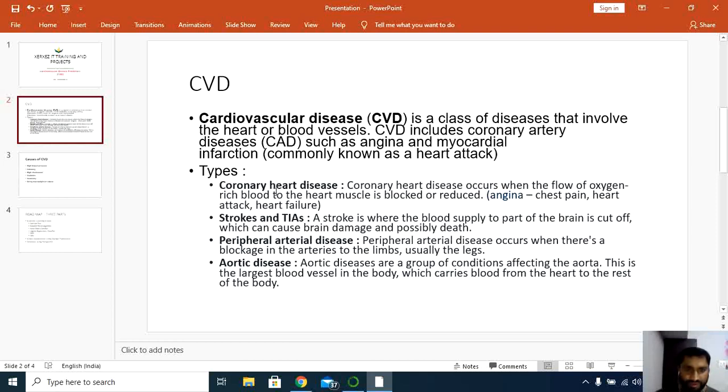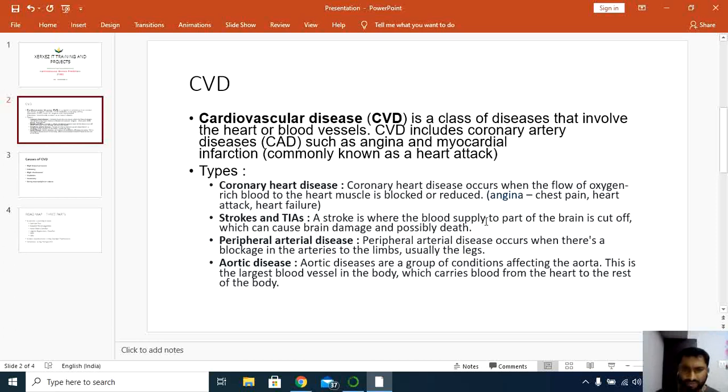The first one is called coronary heart disease. It occurs when the flow of oxygen-rich blood to the heart muscles is blocked. When the oxygen as well as the circulation of the blood stops, or if there is a reduction, there may be a chance of CVD called coronary heart disease. As I mentioned, angina is nothing but chest pain. These are some of the symptoms of this disease: chest pain, heart attack, heart failure.